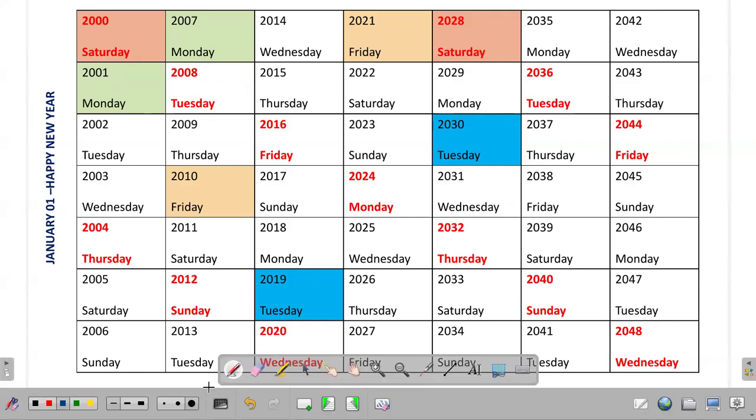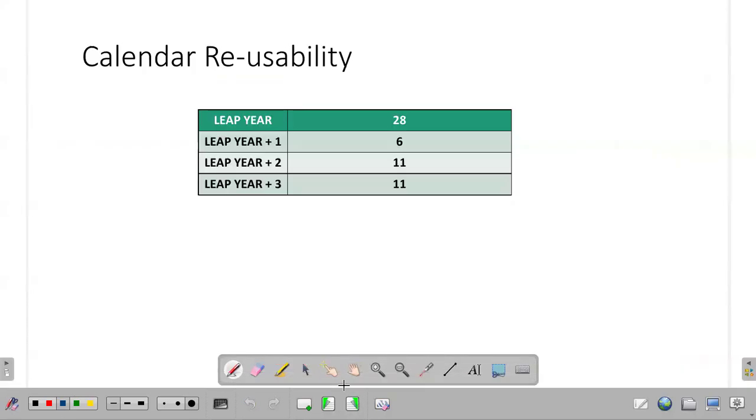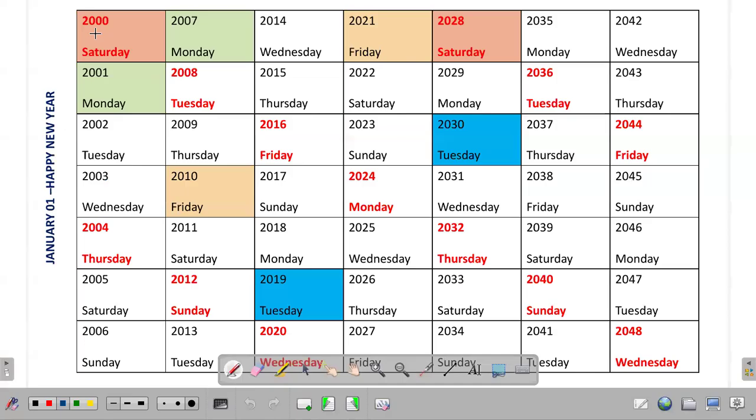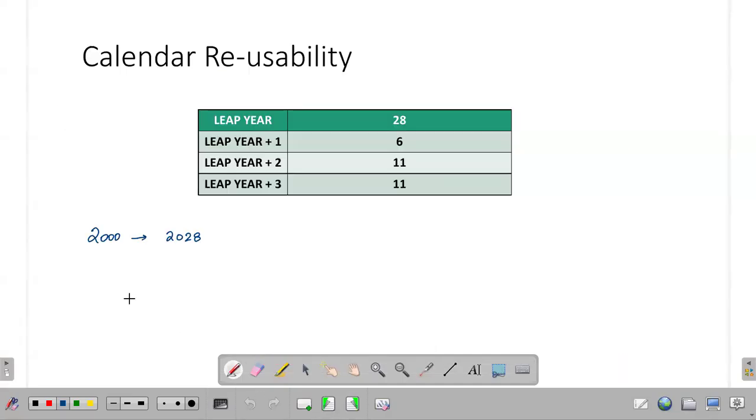Now, there is a concept related to calendar reusability that we will consider. Every leap year in general repeats itself in 28 years, which means the 2000 calendar you can use again after 28 years, in 2028. If you remember, we saw 2000 January 1 happened on a Saturday. 2028, again a leap year, January 1 will be happening on a Saturday. We shall validate this.